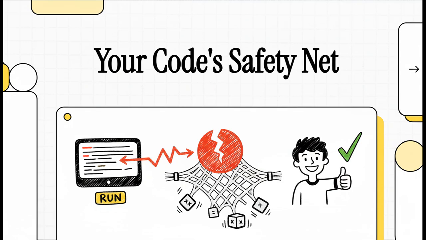Okay, if you've ever written even a single line of code, you know this feeling. Everything looks perfect, you hit run, and then, bam, it all falls apart. Today, we're talking about how to actually master those moments. We're diving deep into error handling, what I like to call your code's ultimate safety net.